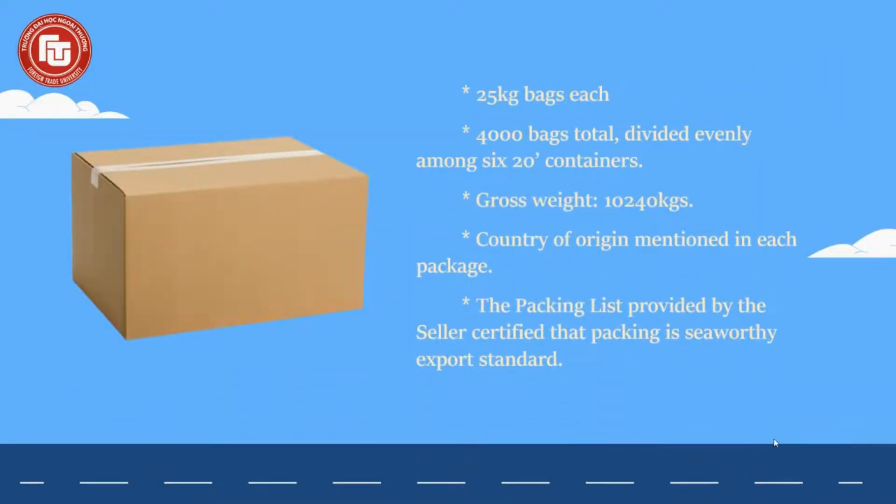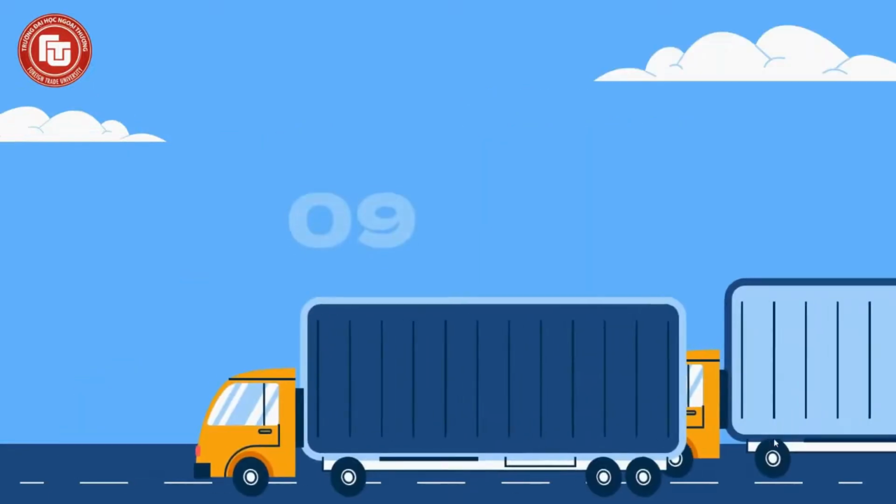The goods are packed in 25 kg bags each, with a total of 4,000 bags, which are divided evenly among containers. The gross weight of the commodity is 10,240 kilograms. Country of origin has been mentioned in each package. The packing list provided by the seller certifies that packing is seaworthy export standard.